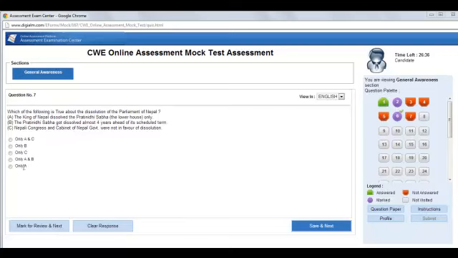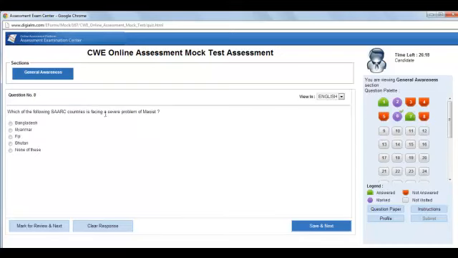Look at the clear response button. Let's say you choose option C, which was a wrong option. You want to change it. You can click on clear response and it will get cleared. Alternatively, you can click on the option C itself, which will clear the option. And you can again select any other option, let's say this option, and you save and next. So that question again gets green.